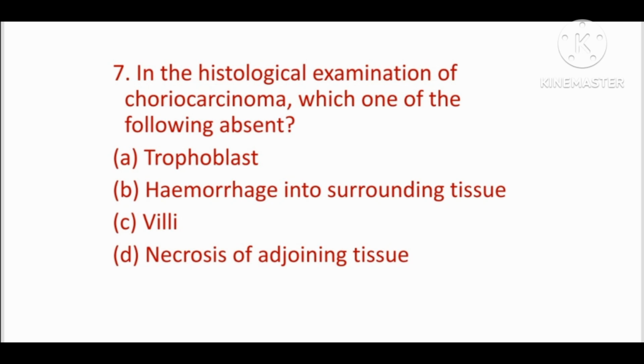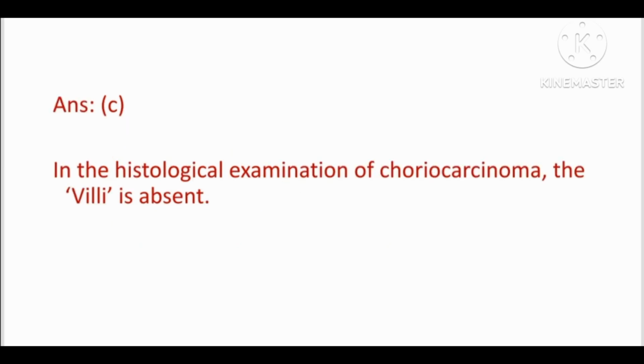Next question, in the histological examination of choriocarcinoma, which one of the following is absent? Options are A, trophoblast, B, hemorrhage into surrounding tissue, C, villi and D, necrosis of adjoining tissues. Answer is option C, that is in the histological examination of choriocarcinoma, the villi is absent.